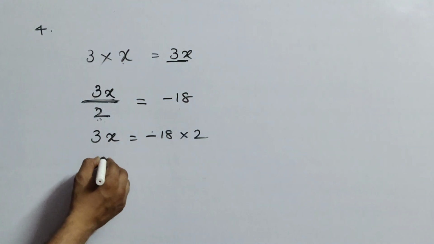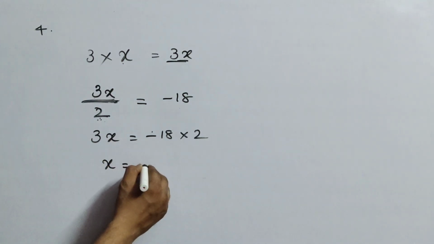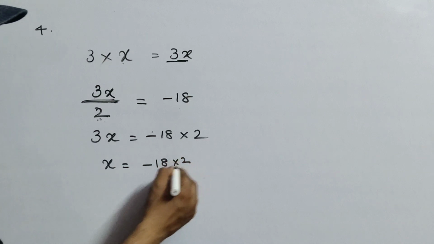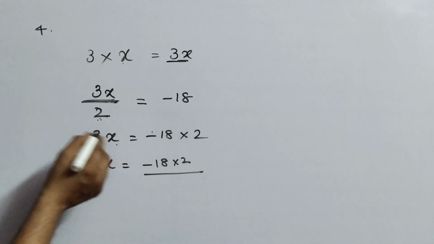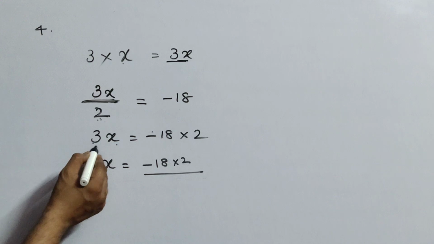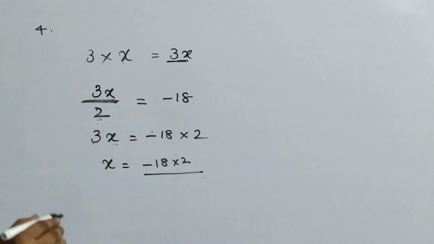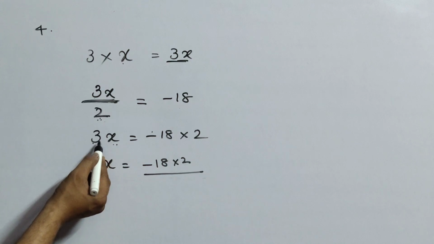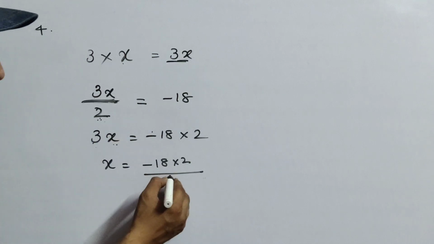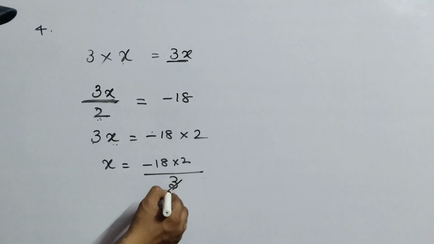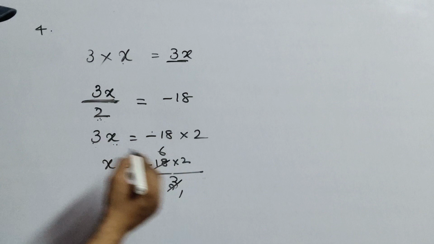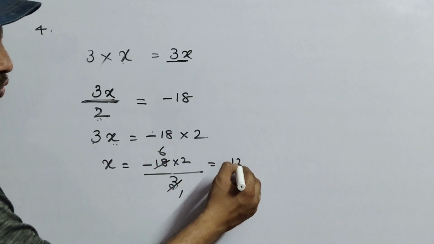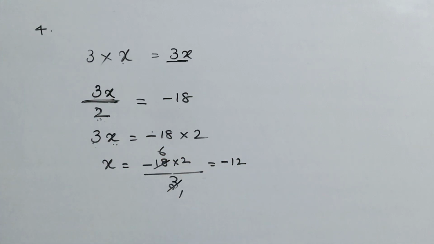Now you want x equals -18 into 2 whole by 3, because in 3x, when there is no symbol between a variable and a number, you have to feel always into. So into will go this side means by. 3 ones 3, 3 twos 6. So 6 into 2 is 12 and minus. So -12 is the answer.